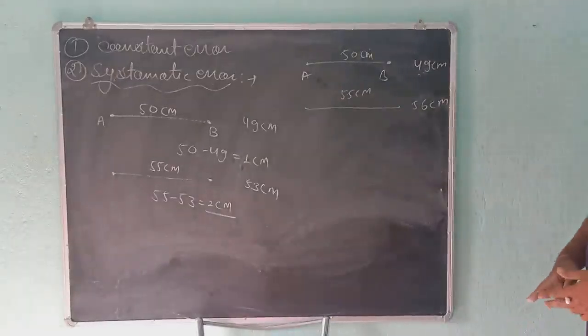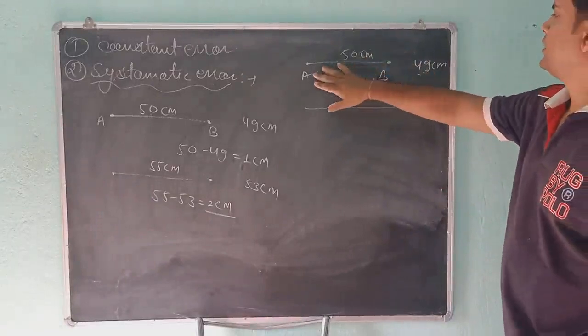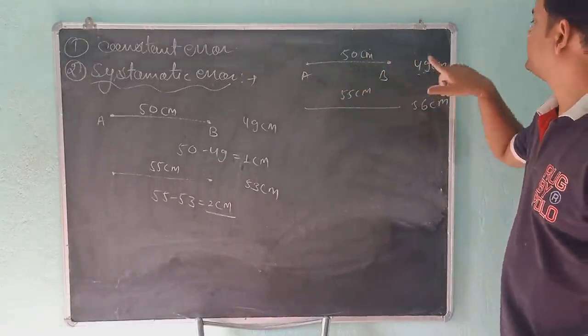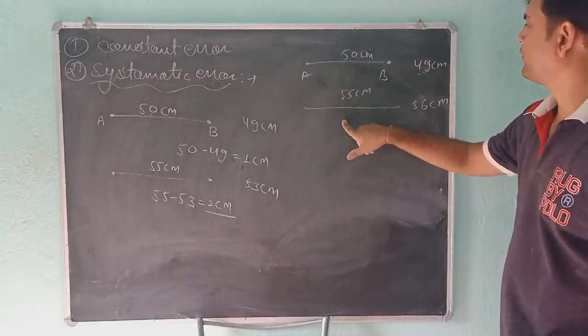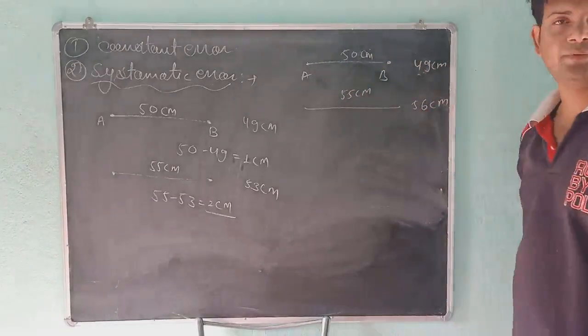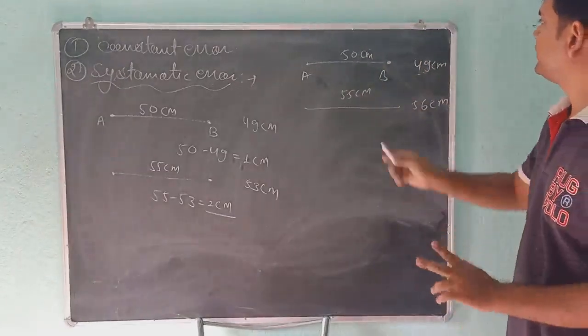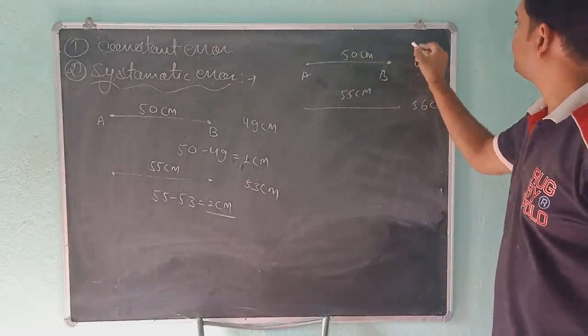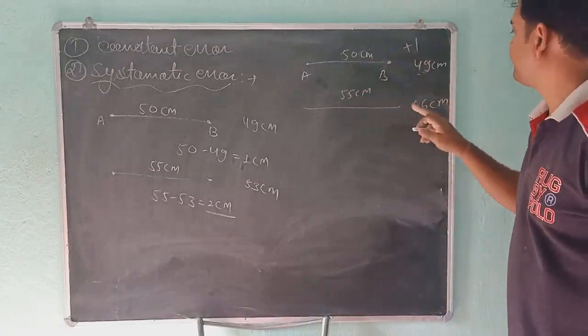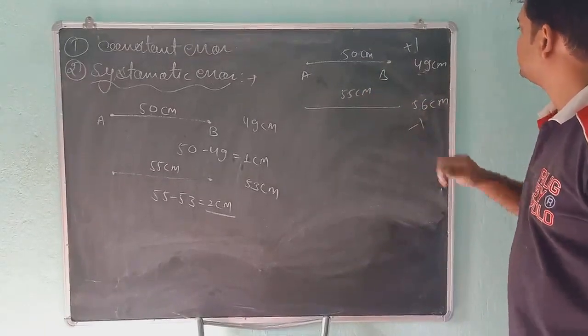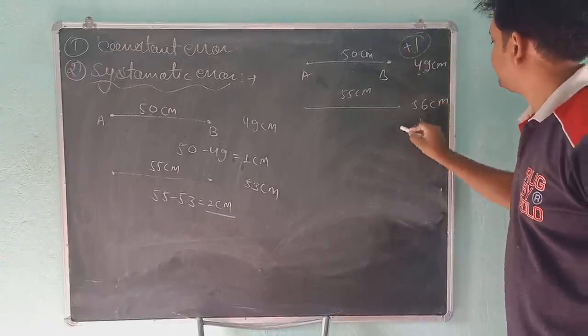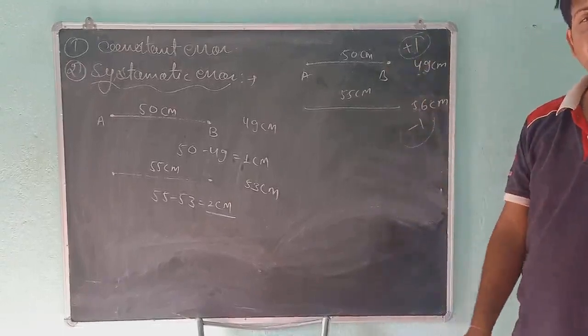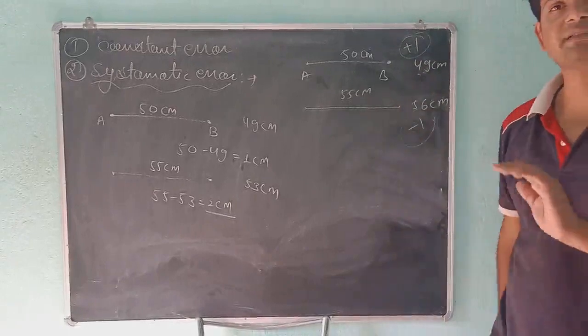Look at the blackboard. Actual value is 50 centimeter and measured value is 49. Actual value 55, measured value is 56. Here 50 minus 49 is plus 1. 55 minus 56 is minus 1. So here this is a positive error and this is a negative error. That means this is not systematic error.